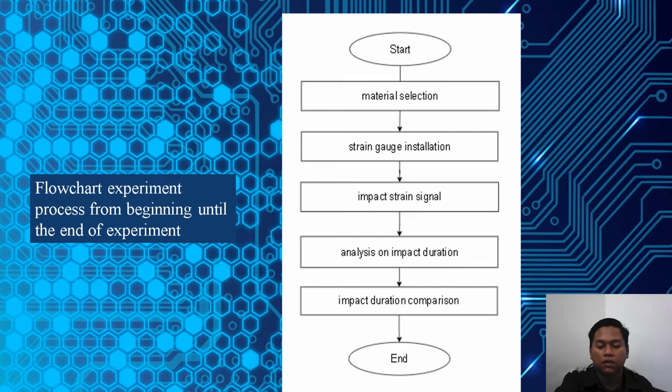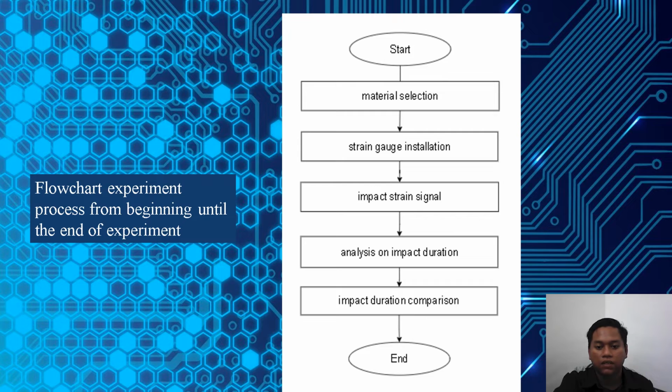Okay, first we start, and then we select the material. We are using aluminium 6061 T6 and steel 304. Then we do the strain gauge installation. After that, we collect the impact strength signal based on the graph.